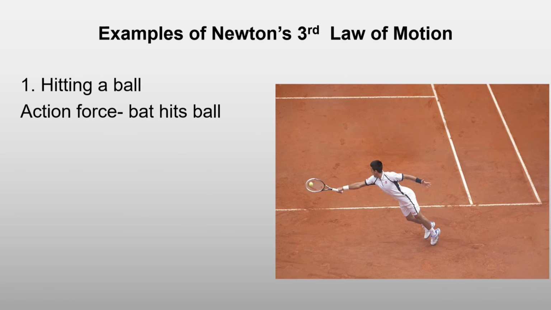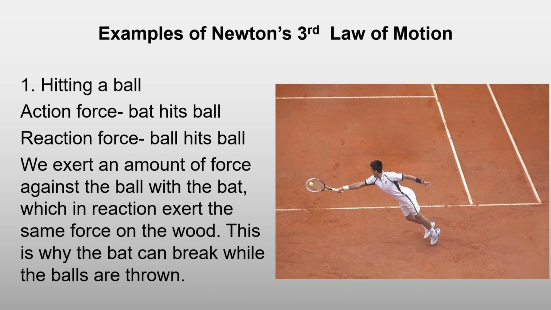Examples of Newton's third law of motion. 1. Hitting a ball. Action force, bat hits ball. Reaction force, ball hits bat. We exert an amount of force against the ball with the bat, which in reaction exerts the same force on the wood. This is why the bat can break while the balls are thrown.